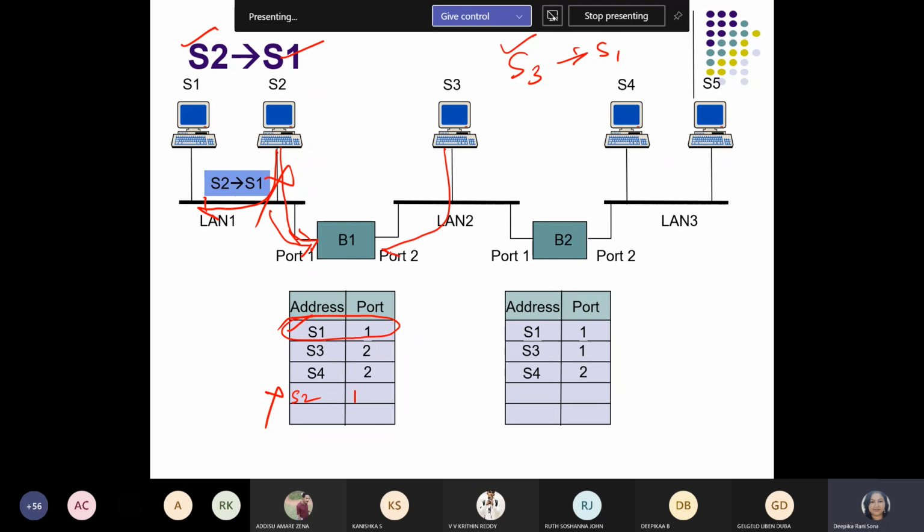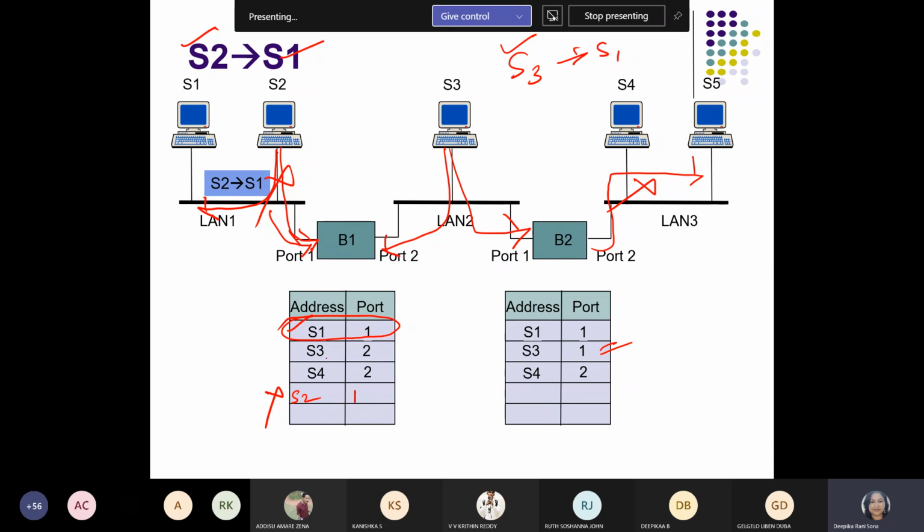So S3 is connected to the bridge 2 side only. Okay, so we have to check because already that S3 case has been analyzed. We will see S3 to bridge 2. Okay, this part is done. We no need to enter. It is already available. Okay, then come to this part. Is S1 available here or not? No, it will not find the frame available at S1. S1 station is not located here, so it will discard floating the packet in this direction. Now it will go to bridge 1 side.